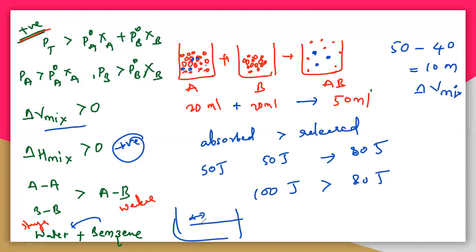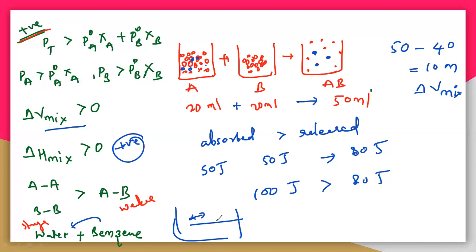So for the A comma B interaction, water and benzene, there is no such interaction. The benzene molecule and the water molecule are repulsive with each other, and they make two layers actually. So the A comma B interactions are very weak compared with A comma A and B comma B.